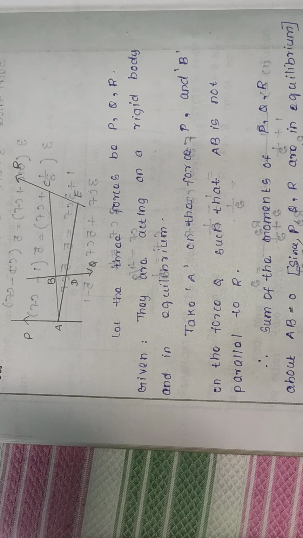Next, coming to two trigonometrical theorems. If D is any point on BC of a triangle ABC such that BD by DC is equal to M by N, and angle ADC is equal to theta, angle BAD is equal to alpha, angle DAC is equal to beta, then (M plus N) cot theta is equal to M cot alpha minus N cot beta, and also (M plus N) cot theta is equal to N cot B minus M cot C. Okay.